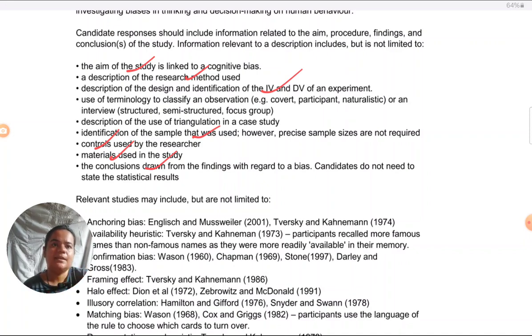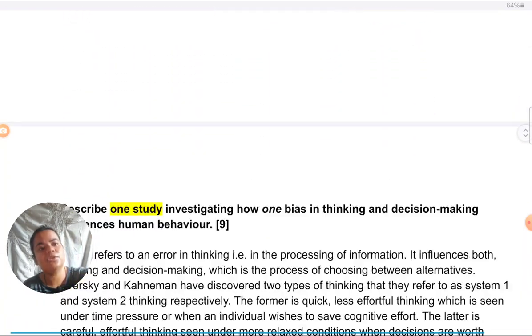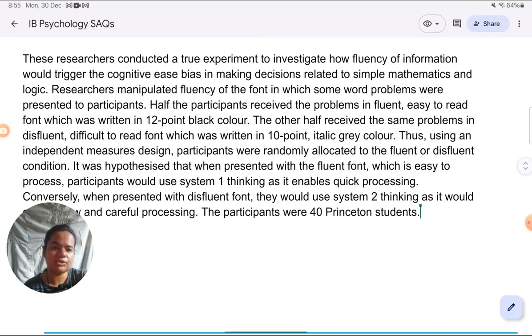And also they are saying information relevant to the description includes this, relevant to the description. So again, they are not saying you have to cover each and every one, otherwise they would have said that it should mention each of these. Relevant to, so what they mean is what is most important to this study. What I'm trying to say is you can give some of the features or most of these features, you don't have to give all of them. Right now I'm demonstrating to you, so I'm trying to include as much as possible.